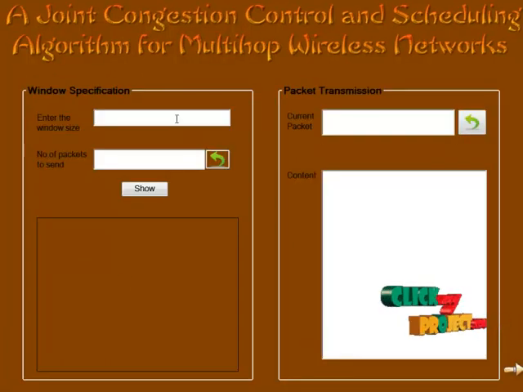We should specify the window size. Window-based flow control is applied in this form. Here we have two packets to transmit, so we should mention a window size more than the number of packets in hand. The window size can be more than 2, so we mention the window size as 5. When we click this button, we get the number of packets to transmit.